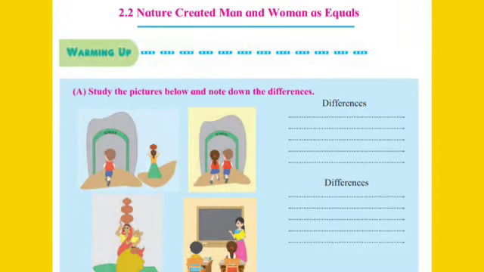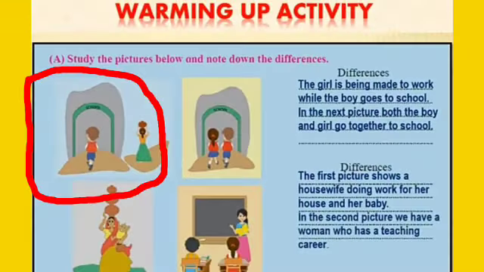Now let's see a warming up exercise. So here we go. First warming up question is here. Study the pictures below and note down the differences. This warming up activity shows how a man discriminates against women. In the first picture, the boy is going to school, whereas the girl is doing household work. That is, she is carrying the pot of water.